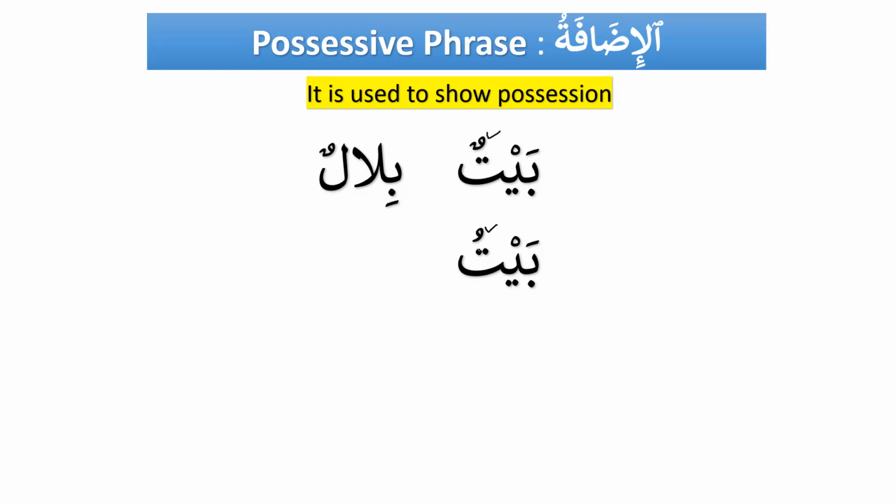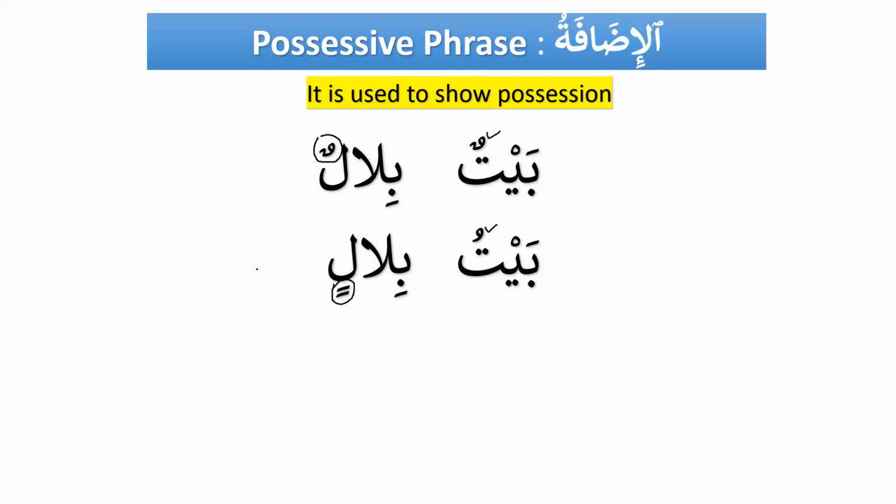And dhamma, fatha, and kasra are light. So number one, the noun has become light. So we see baytu. And the second noun has become bilalin. So the changes, please note down. The first change, baytun became baytu. And the second change, bilalun became bilalin. So it was marfu', but here it has become majroor.